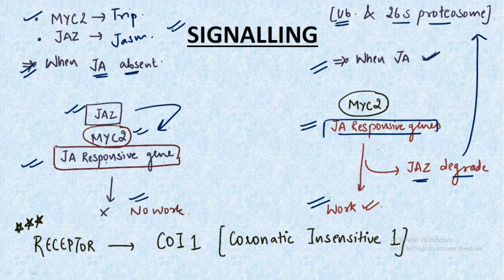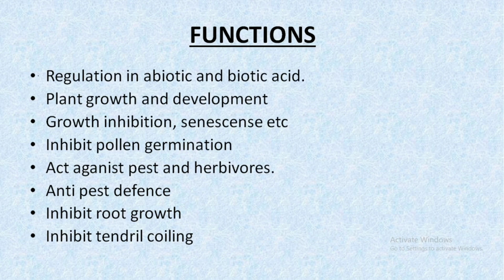The most important highlighted point is that the receptor of this complete signaling is COI1, which is known as coronatine insensitive 1. It is a statement directly picked from a previous year question paper. So make sure you remember, in the signaling of jasmonic acid, the receptor that is used is COI1, that is coronatine insensitive 1. Talking about the functions of jasmonic acid, the first one is that it helps in the regulation of biotic and abiotic stress. The next function is that it helps in plant growth and development to an extent. It leads to growth inhibition and senescence.